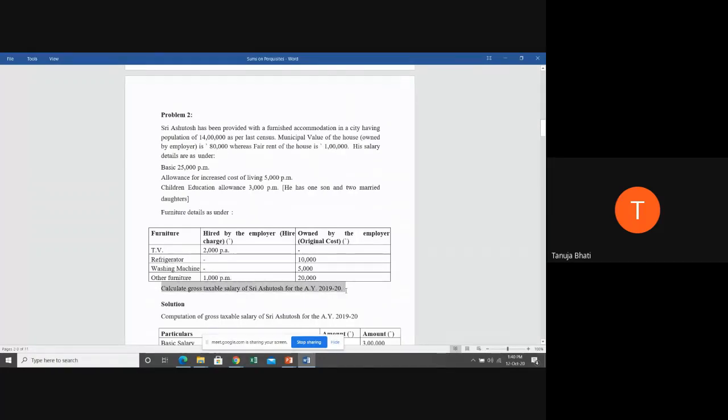So calculate the gross taxable salary of Shri Ashutosh. We know that basic salary will come, dearness allowance will come, children education allowance will come, and rent free accommodation will come. When we add all the four, we get the gross taxable salary. Okay, so let us start.